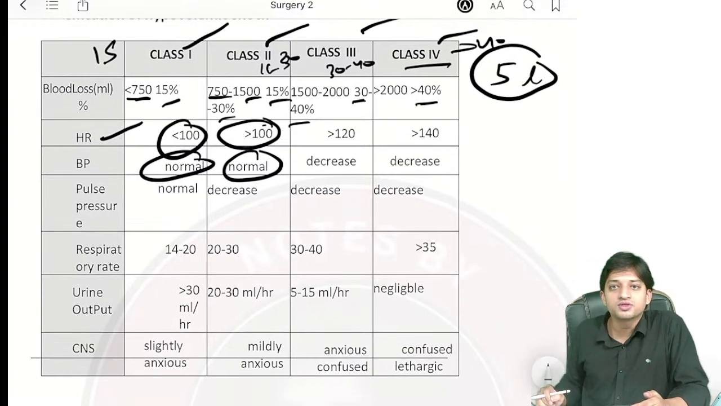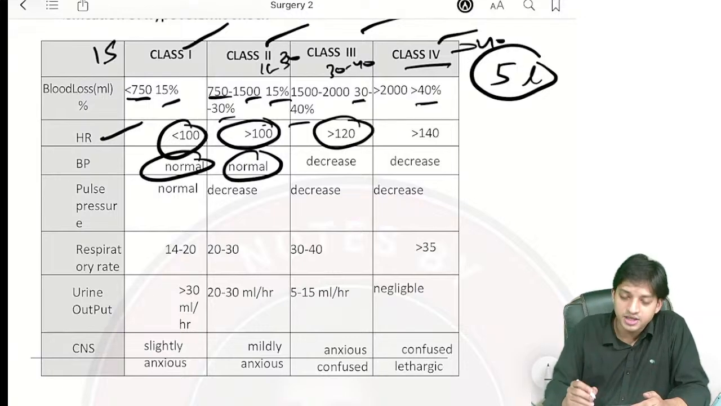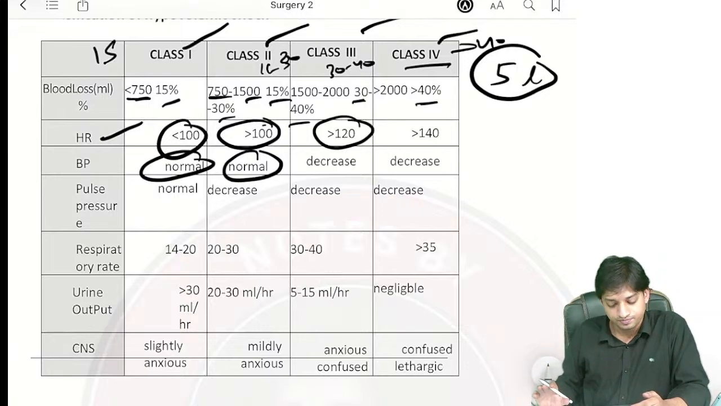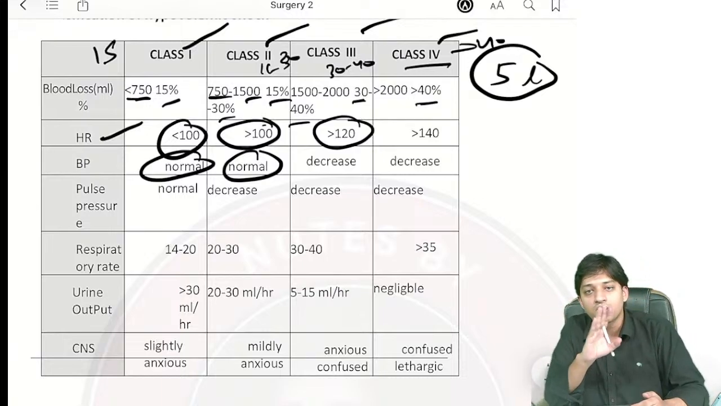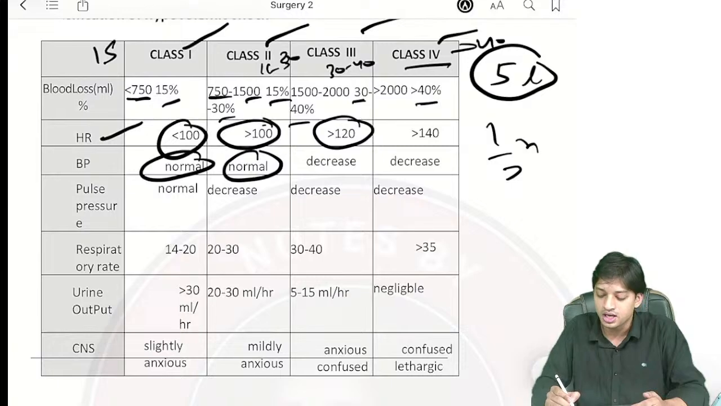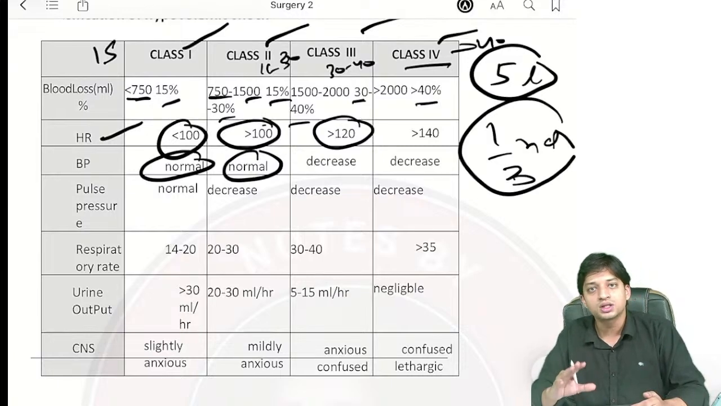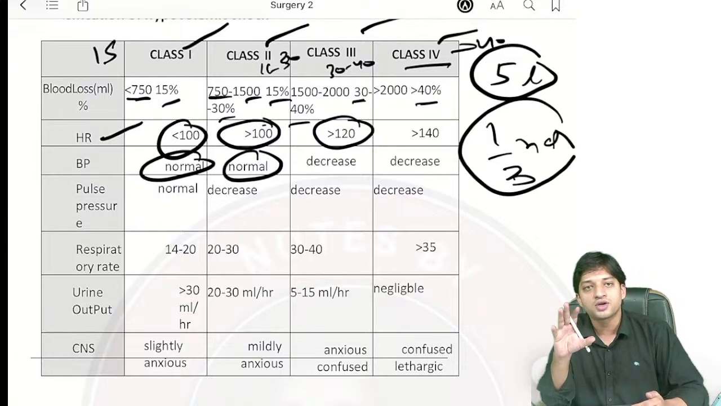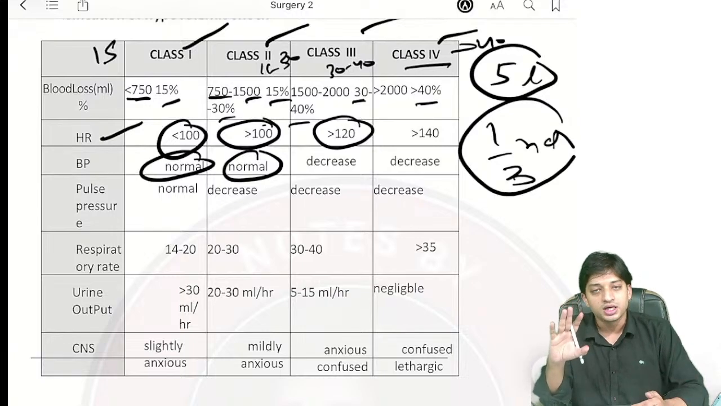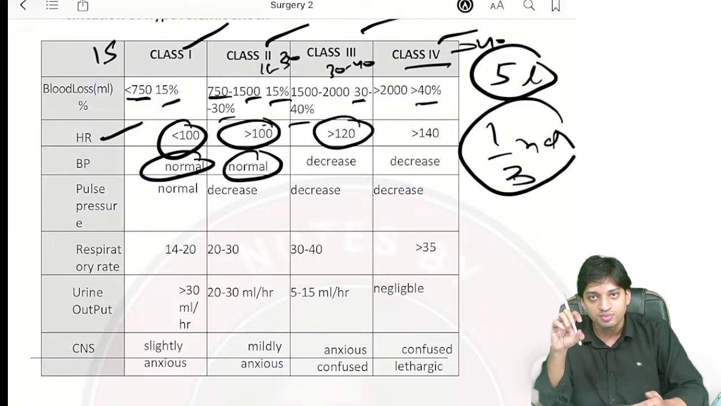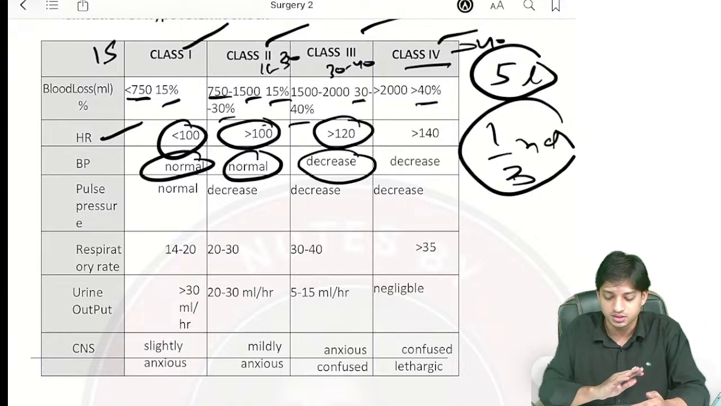In class 3 hemorrhage, what is going to happen? Heart rate will increase more than 120, even after the heart increasing, because 30 to 40%, almost 1/3 of the body fluid has been lost. If 1/3 of body fluid has been lost, the heart will be unable to compensate. It will beat very fast, more than 120, and even if it beats fast, it will be unable to compensate for the fall in BP. So blood pressure will decrease, right?